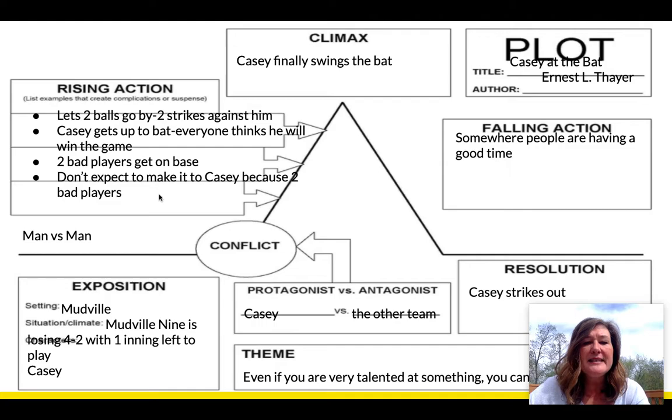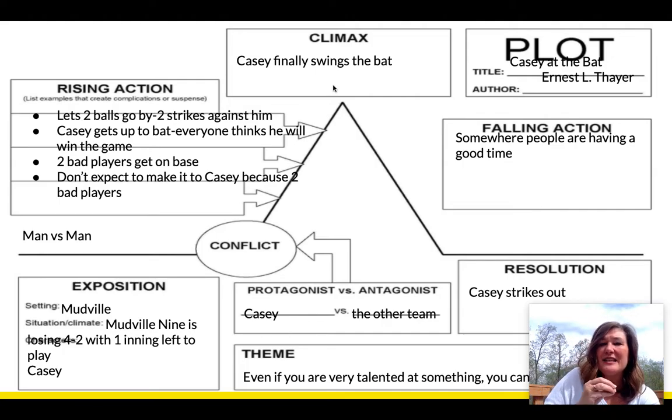We've got our rising action. Well, they don't expect to make it to Casey because there are two bad players coming, so the crowd is disappointed. Those two bad players get on base. Casey gets up to bat. Everyone thinks he'll win the game, and he just lets two balls go by him and gets two strikes. Climax. He finally swings at the bat.